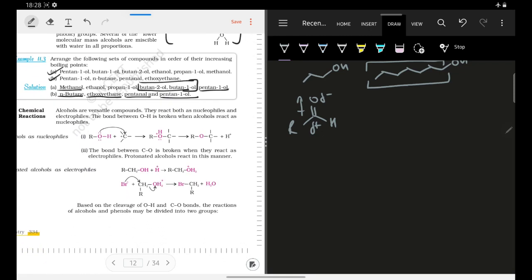Now let us try to focus on the reactions of alcohols. One of the things that we have to keep in mind is that alcohols can act as nucleophiles as well, and they can act as electrophiles as well. How?